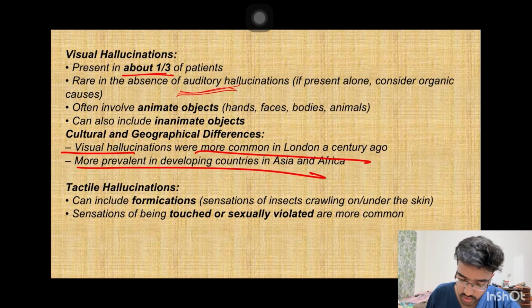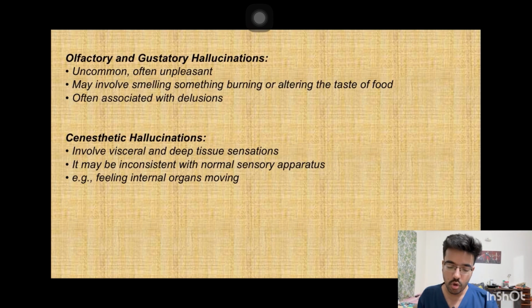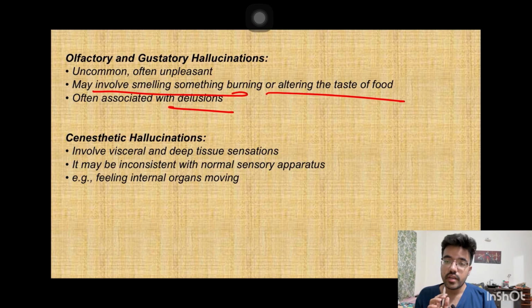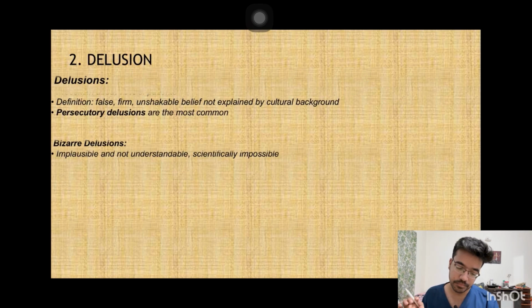Now next, tactile hallucination, like formication. The patient will feel that insects are crawling inside the skin. The patient can also have olfactory or gustatory hallucination, and it will be like the patient will smell something burning or altered taste of food, and it will be associated with delusion. The patient can also experience synesthetic hallucination. It involves visceral and deep tissue sensation. Like the patient will feel the internal organs are moving, and they may be inconsistent with the normal sensory apparatus.